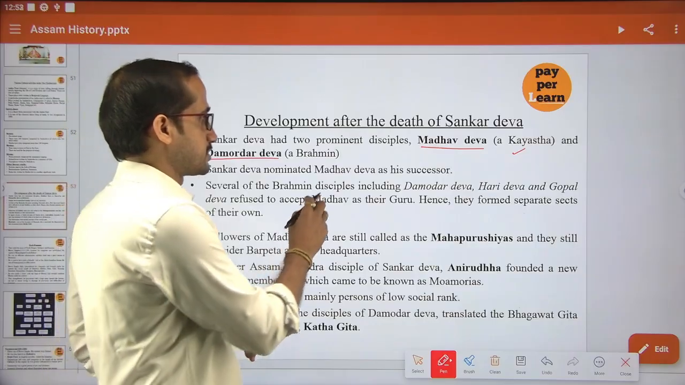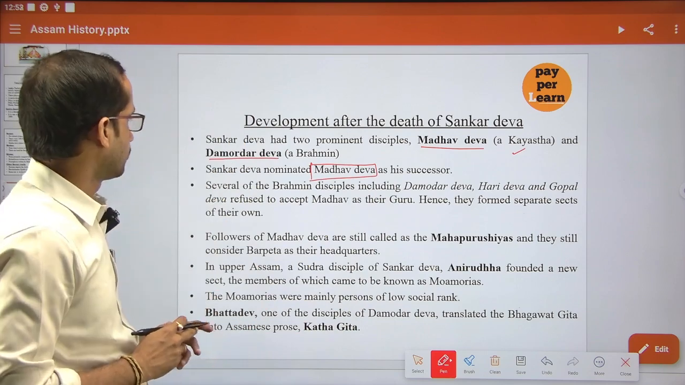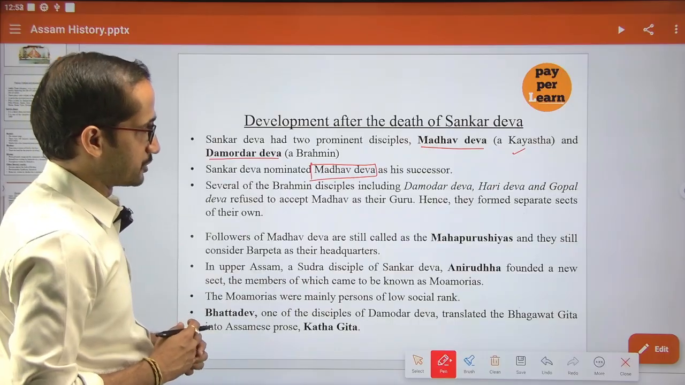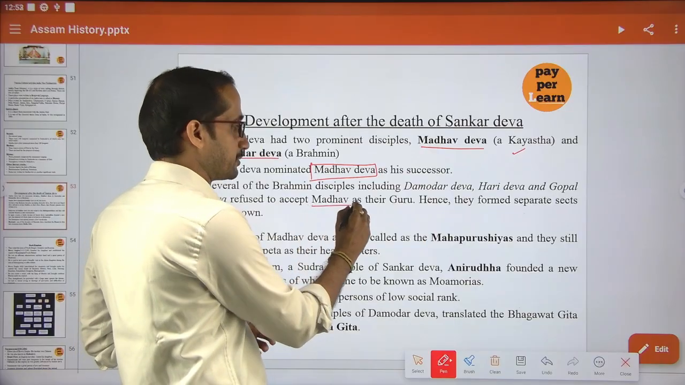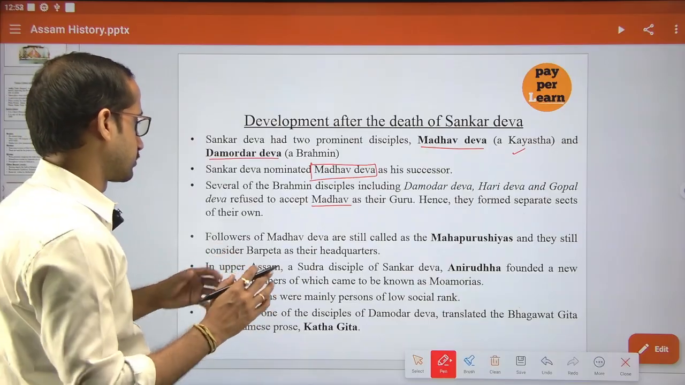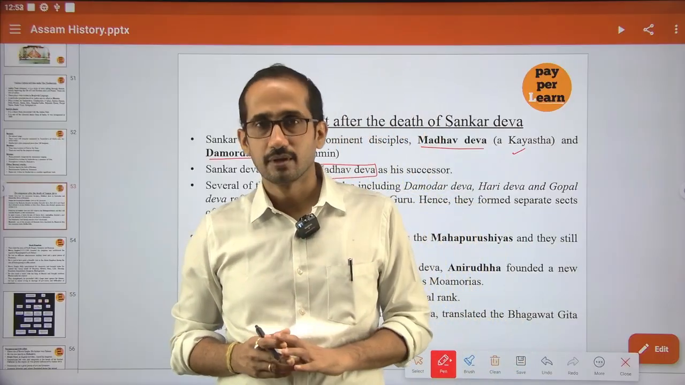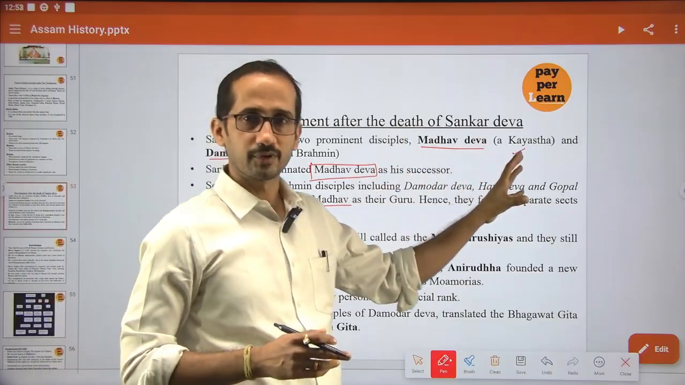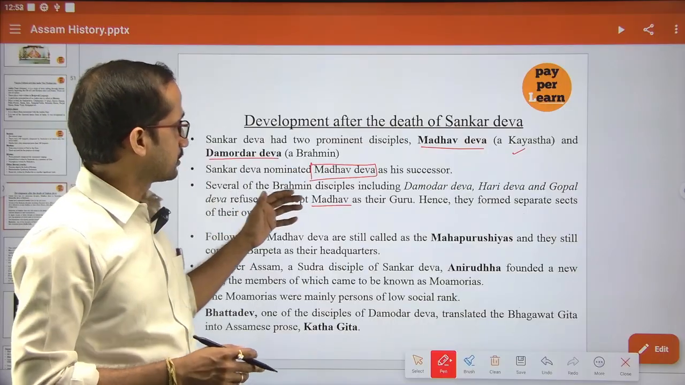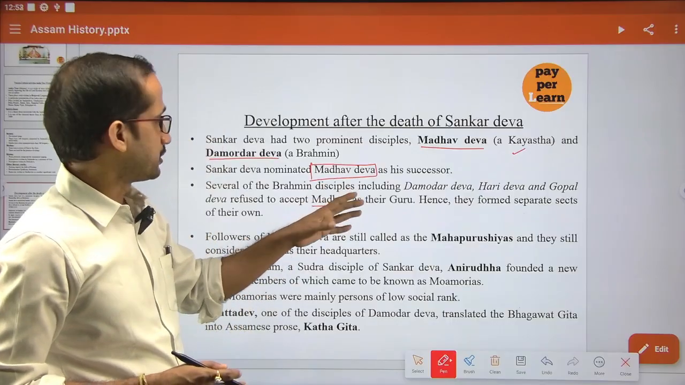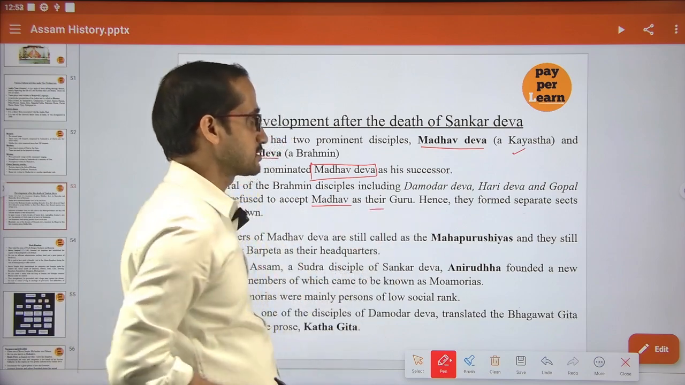Shonkardev nominated Madhavdev as his successor before his death. But several of the Brahmin disciples, including Damodar Dev, Haridev, and Gopal Dev, refused to accept Madhavdev as their guru. Madhavdev belongs to Kayastha, whereas Damodar Dev, another disciple, belongs to Brahmin. They refused to accept Madhavdev as the guru. Hence, they formed a separate sect.